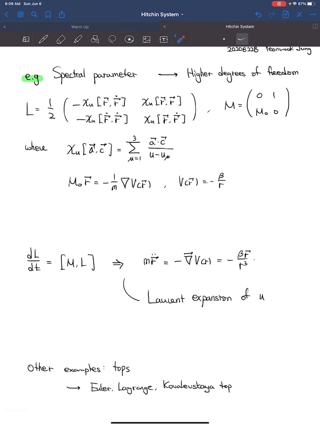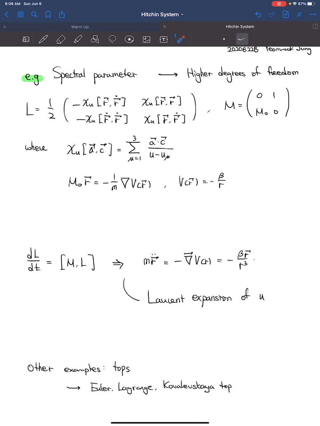For systems of higher degrees of freedom and higher dimensions, one encounters the spectral parameter, usually denoted as u. For instance, I'll give you the Lax pair, which is written in terms of chi and mu, taking two three-dimensional vectors, and m0, which takes the vector to the potential. Solving the Lax equation, we note that there is the free parameter u, the spectral parameter. Since we do not expect u to appear in our solution, we take the Laurent expansion in u, and then we can identify the equations of motion from there. We note that this is the equation for Kepler's problem.